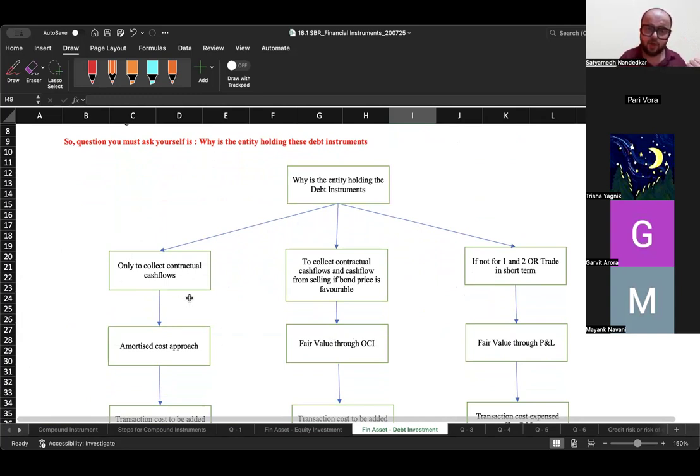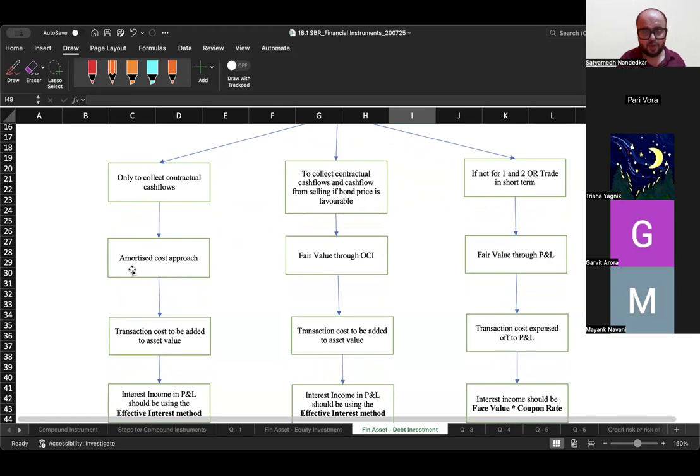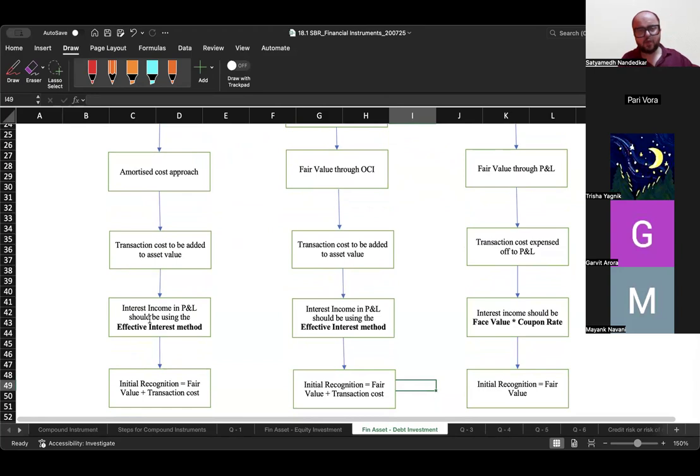Are you holding it to collect contractual cash flows? Like I have invested in gold bonds of RBI. Now, I don't intend to trade in the gold bonds. I have invested the money. I'm going to receive my cash after 8 years. So I've invested the money only to collect contractual cash flows. I don't intend to trade it. Then you should use the amortized cost approach, with transaction cost added to the asset value. And then you know the amortized cost approach working, where you have to use the effective interest method for calculating interest income, and then you will have to do the whole calculation like the table that we saw.